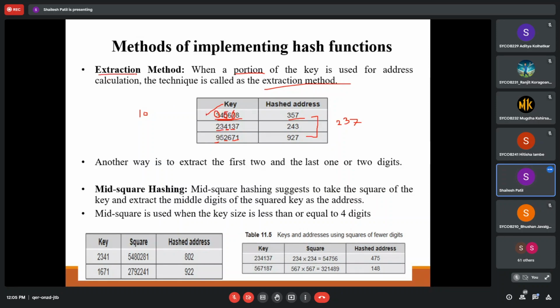It will help for the larger keys. So this is the extraction method. We can choose alternative digits, otherwise we choose the first two and the last one digit.